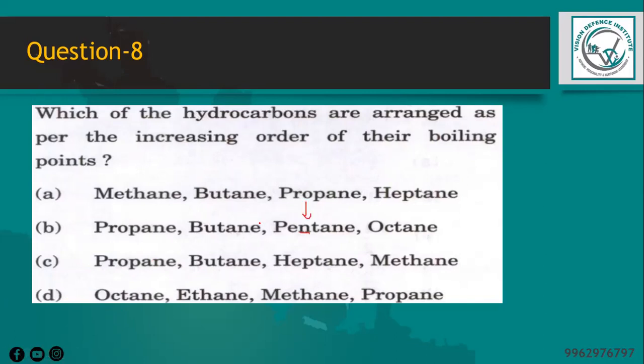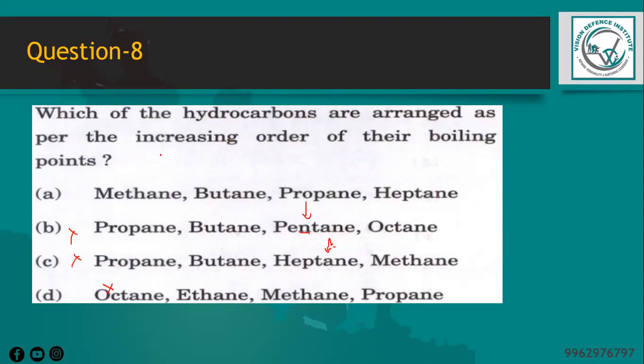Option C is also incorrect because heptane has a higher boiling point than pentane. And option D is also incorrect because the arrangement is not in increasing order of boiling point. The boiling point of hydrocarbons increases with increasing molecular weight and complexity, due to the increase in the number of electrons and intermolecular forces between the molecules.